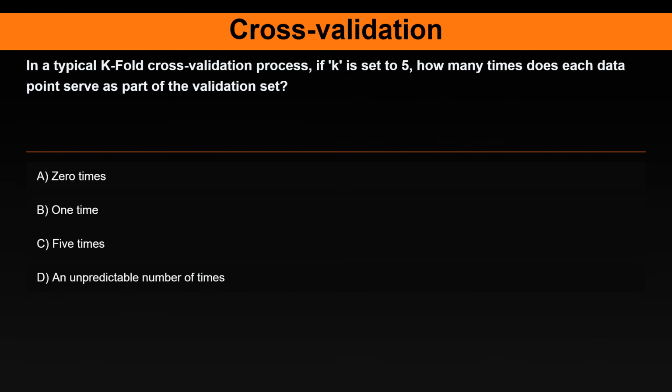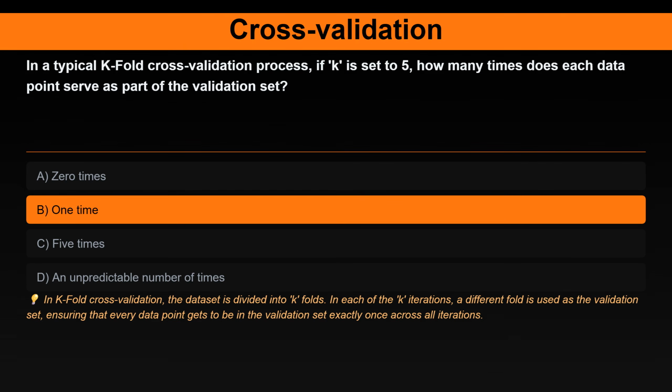Question 14. In a typical k-fold cross-validation process, if k is set to 5, how many times does each data point serve as part of the validation set? Option A. 0 times. Option B. 1 time. Option C. 5 times. Option D. An unpredictable number of times.